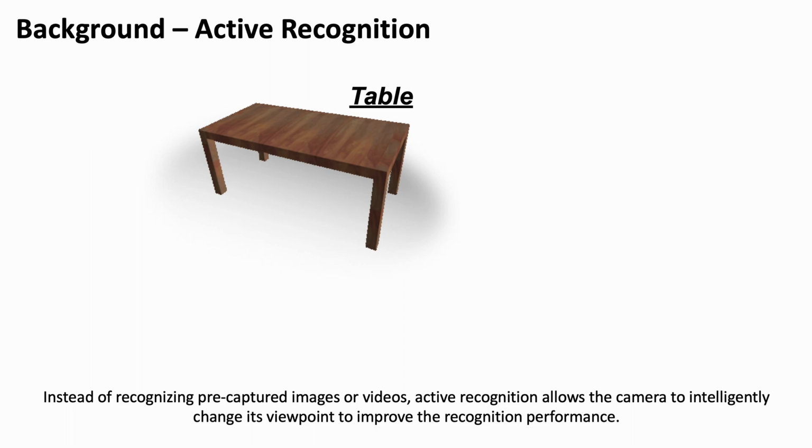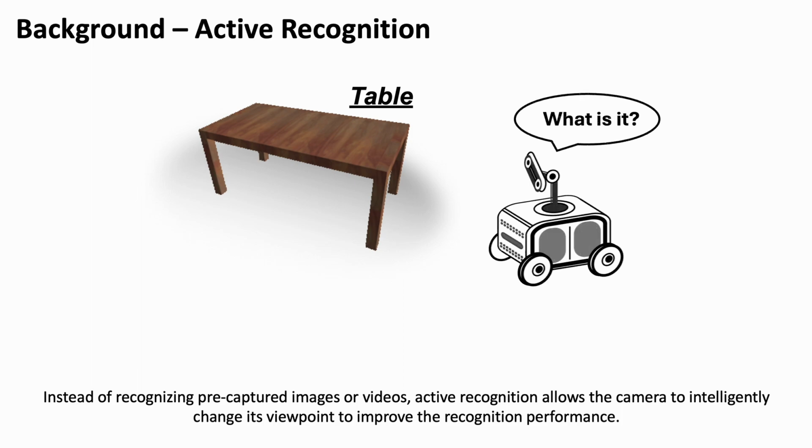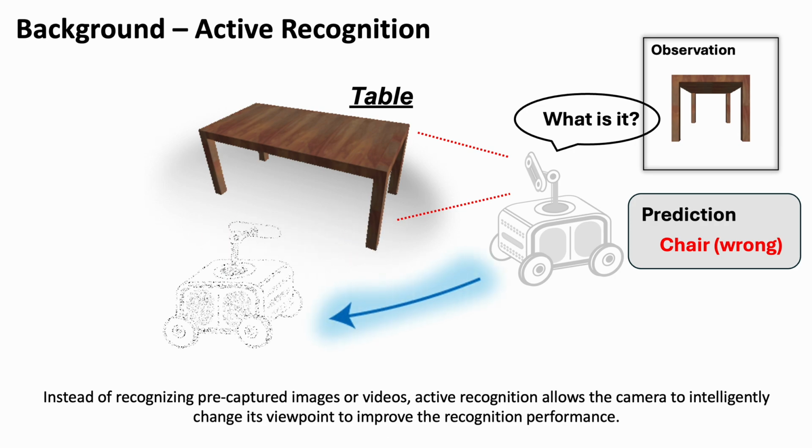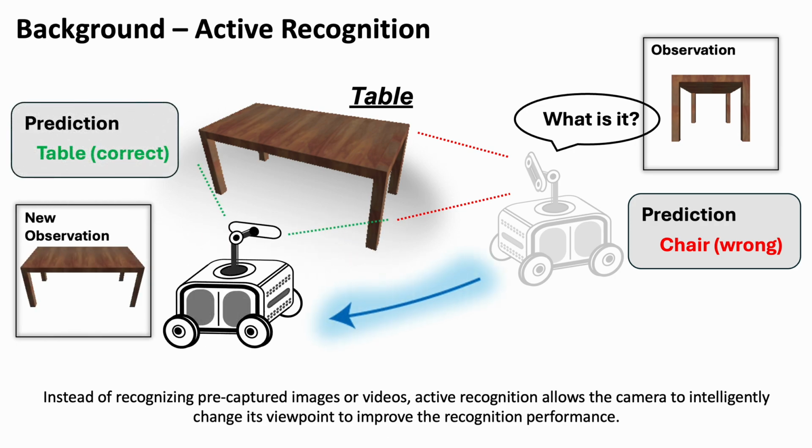Before jumping into our paper, I want to first talk about the task of active recognition. Active recognition is defined as the opposite of passive recognition, where the agent is allowed to move to perceive based on its own incentives. For the example here, the agent cannot make a correct prediction from the initial position, since the initial view is quite ambiguous. However, active recognition allows the agent to take movements to change to a more discriminative view.